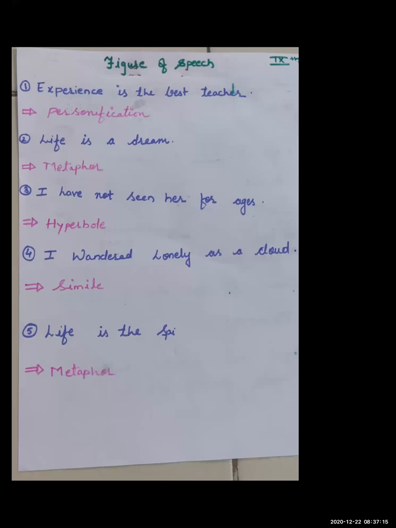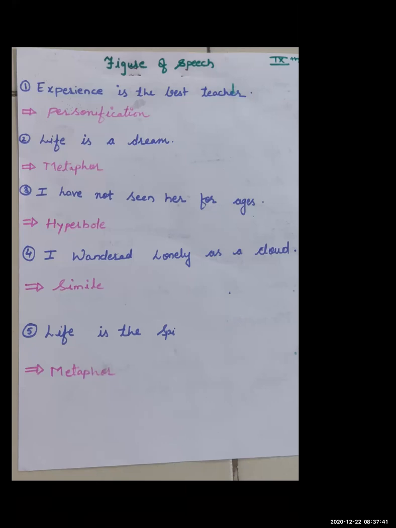The fourth example we are going to see is: I wandered lonely as a cloud. You have seen that in the sky there are clouds, just roaming from one place to another place. But that does not mean they are roaming lonely. How can we say that the clouds are lonely?